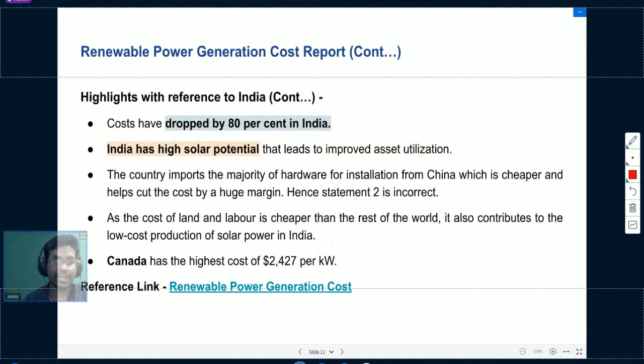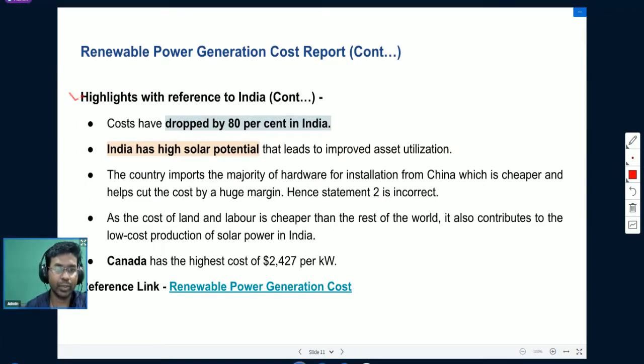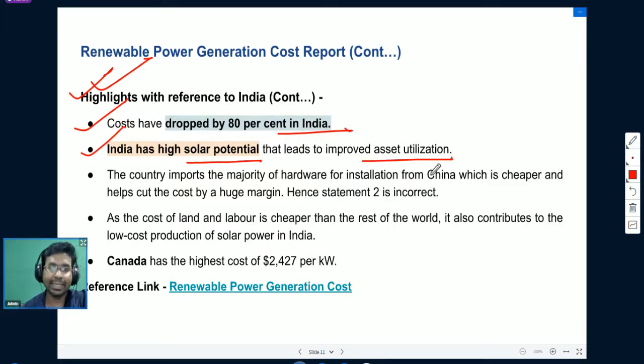Okay, so let us understand some highlights with reference to India. Costs have dropped by 80% in India. India has high solar potential that leads to improved asset utilization. The country imports the majority of hardware for installation from China, which is cheaper and helps cut the cost by a huge margin.